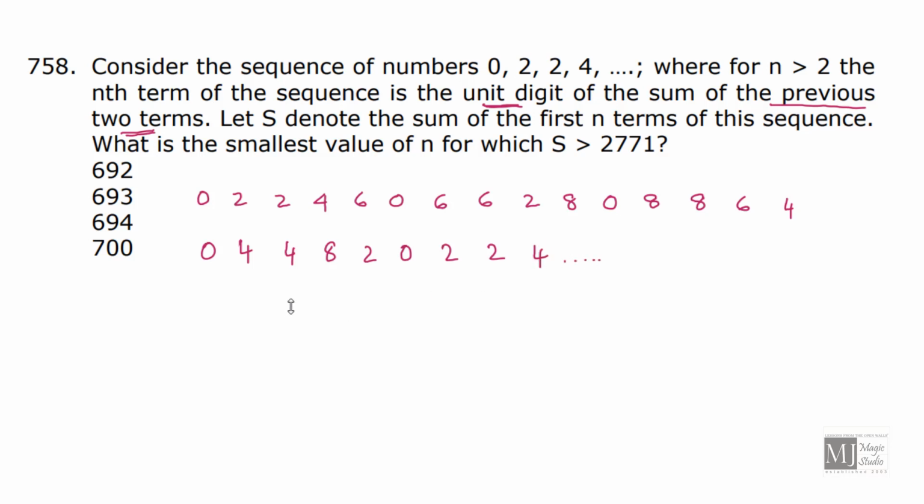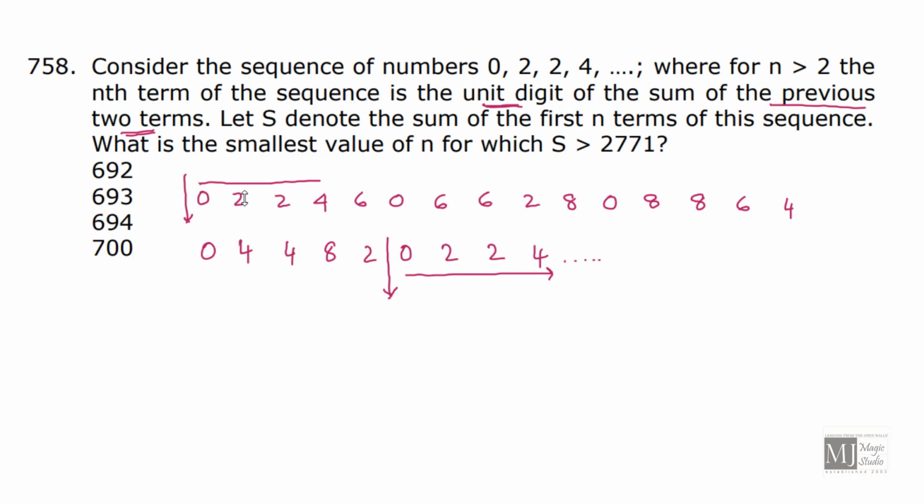I stop here. Why? Because I can see that this pattern 0, 2, 2, 4 has come again. That means beyond this I'll get the same number series once again. So this is the chain of numbers which will keep on repeating.